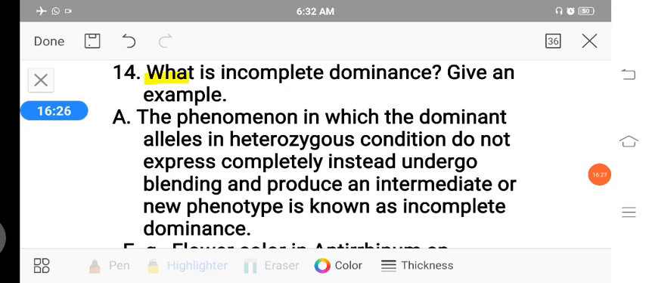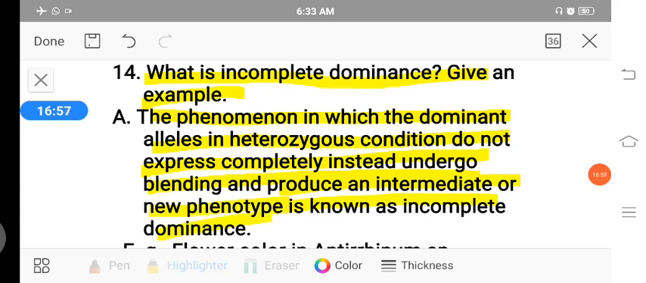The 14th question is, what is incomplete dominance? Give an example. Incomplete dominance is the phenomenon in which the dominant allele in heterozygous condition does not express completely, but instead undergoes blending and produces an intermediate or new phenotype.